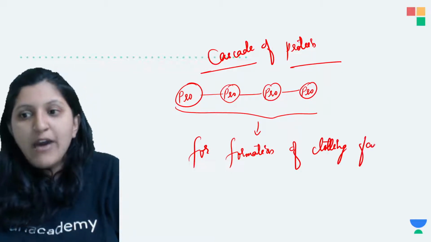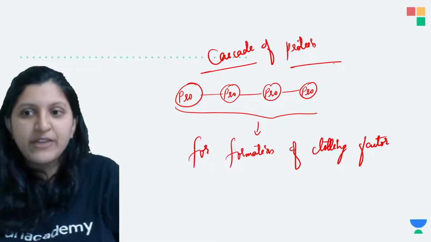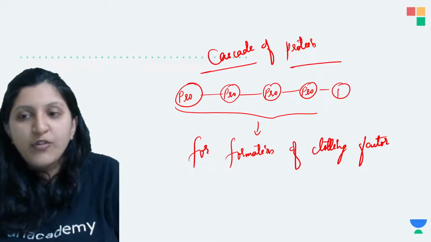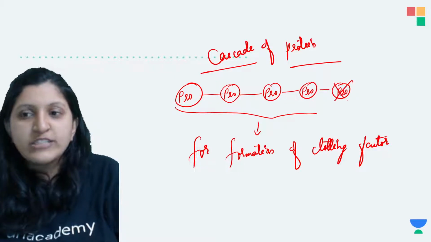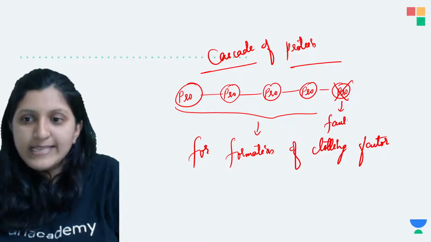So now what exactly is happening? The clotting factor is not being formed because one of the proteins is not expressing itself, so a faulty protein is being produced.